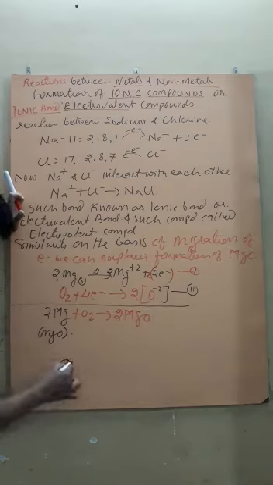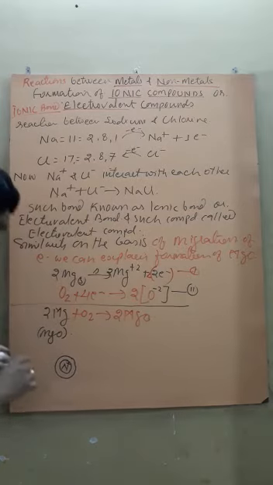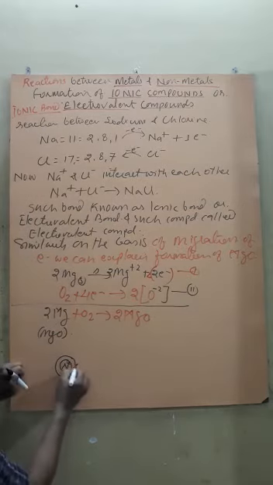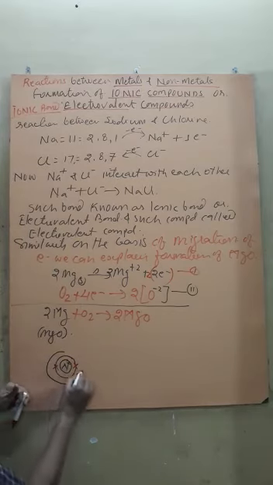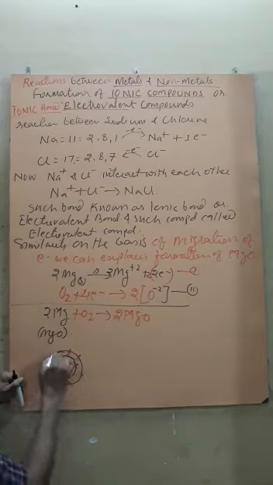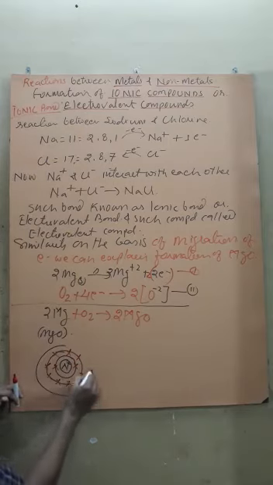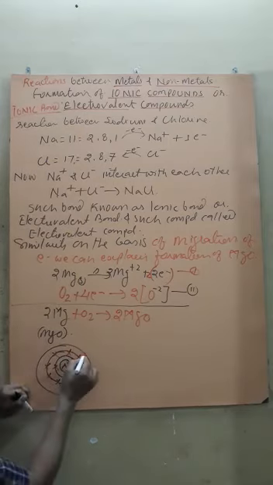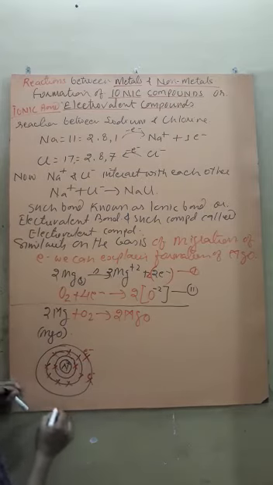This is the nucleus. This is one shell, which consists of 2 electrons, 1 and 2. The other shell consists of 8 electrons, 1, 2, 3, 4, 5, 6, 7 and 8. While the last shell consists of only 2 electrons, this is 1, this is 2, shown by electrons.